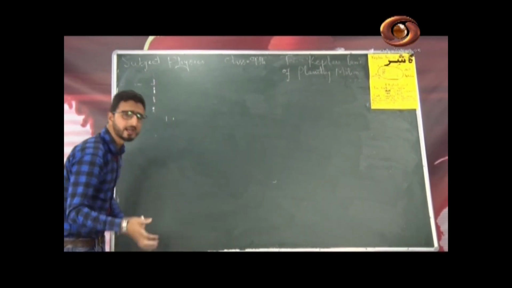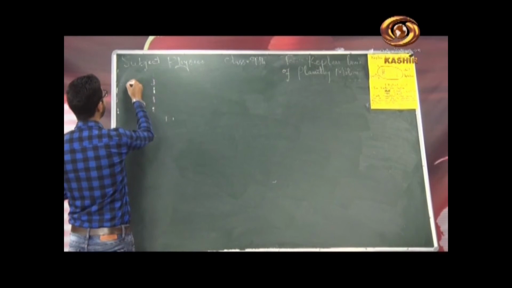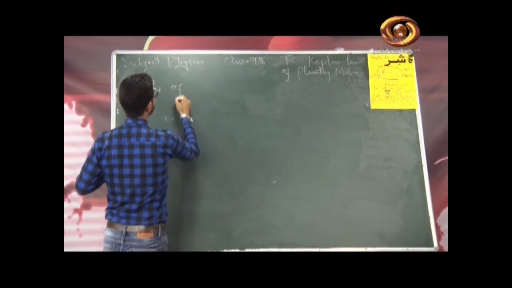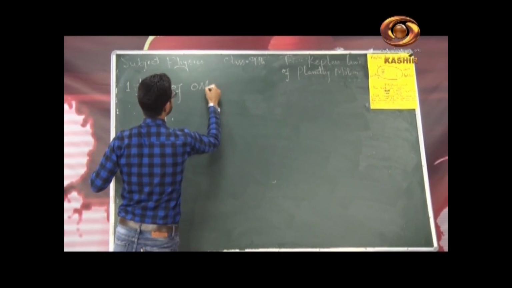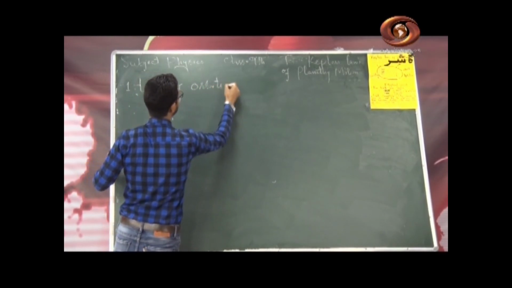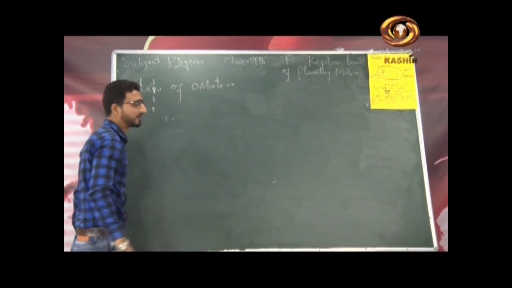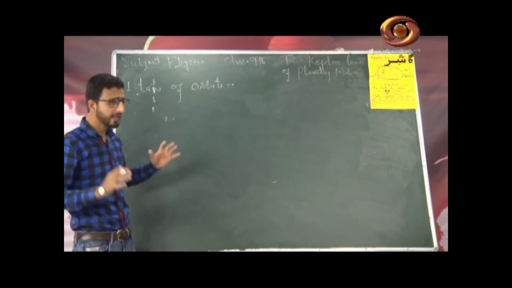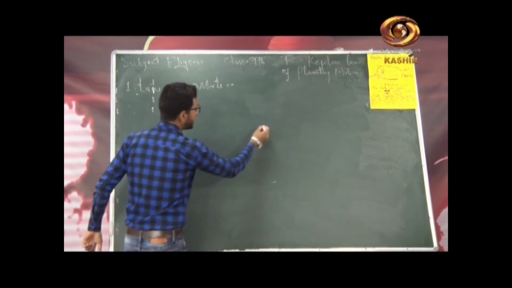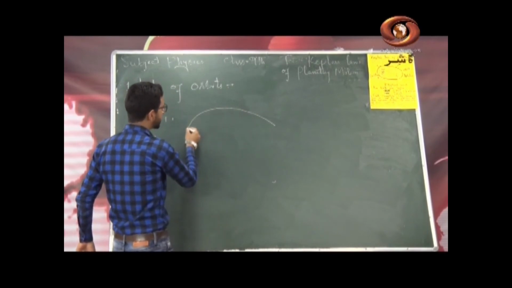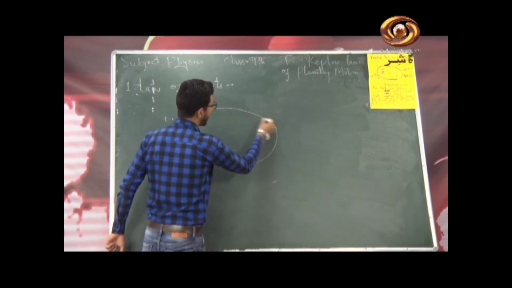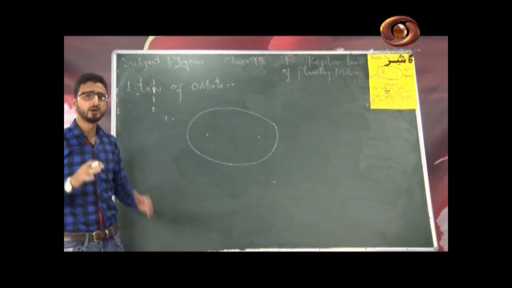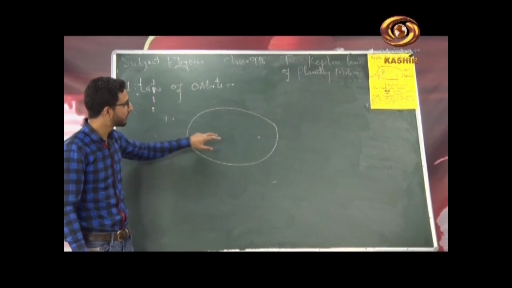Let me write here Kepler's first law, or we also call it the law of orbits. ठीक है ना? So this is the law of orbits, or we simply call it the orbital rule, or simply Kepler's first law. Now what is the statement of this very law? As per Kepler's first law, every planet revolves around the sun in an elliptical orbit with the sun at one of the foci of the ellipse. Now what is an ellipse? It is basically a closed curve.